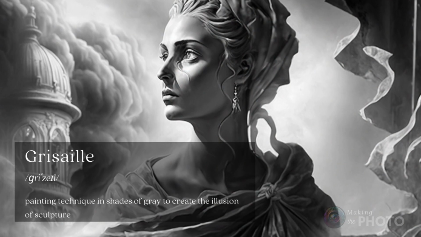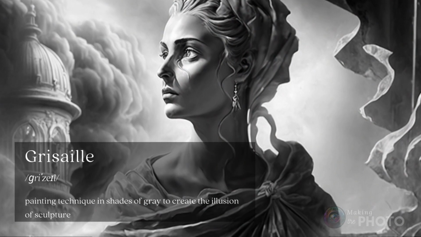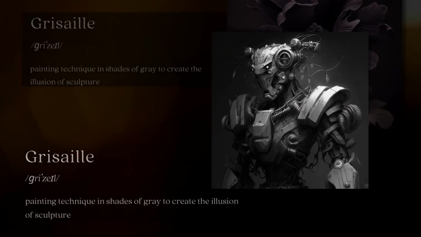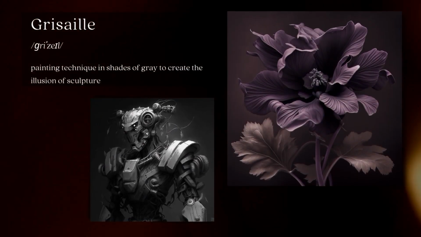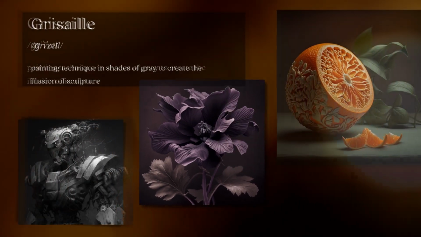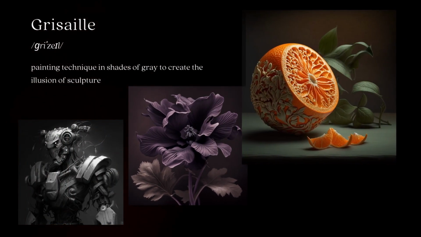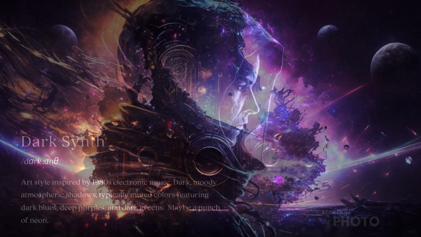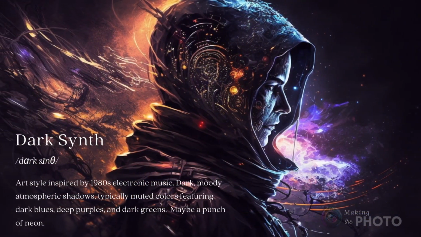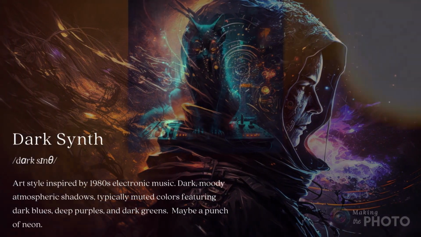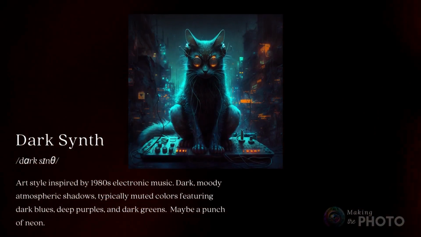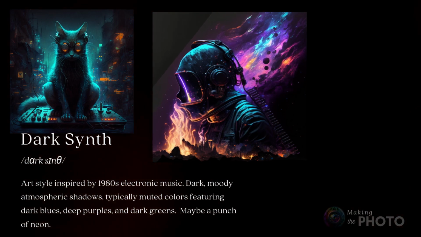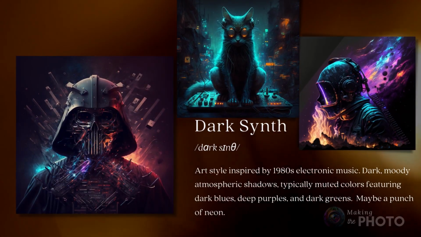If you're looking for a 3D sculptural look, try grisaille. Grisaille often uses a monochromatic palette in shades of gray, but you can ask for colorful grisaille. Midjourney won't bat an eye. You'll get colorful sculptures. Let's do one more dark look before we brighten things up a bit. Let's take a cue from the music world. Dark synth is a style of 1980s electronic music incorporating atmospheric horror. Using the term gives your images a dark, retro-futuristic, deconstructed look.